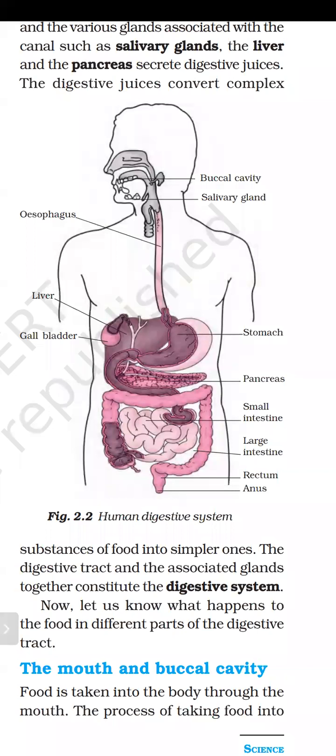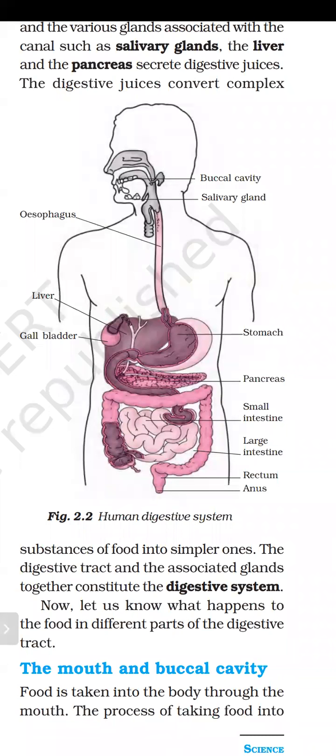There are some glands which are associated with the alimentary canal. Which are those glands that are attached with, or associated with, the alimentary canal? The first is the salivary gland. Inside our mouth, there is a gland which produces saliva, the watery substance in our mouth. That gland is the salivary gland. It will also help in digestion.